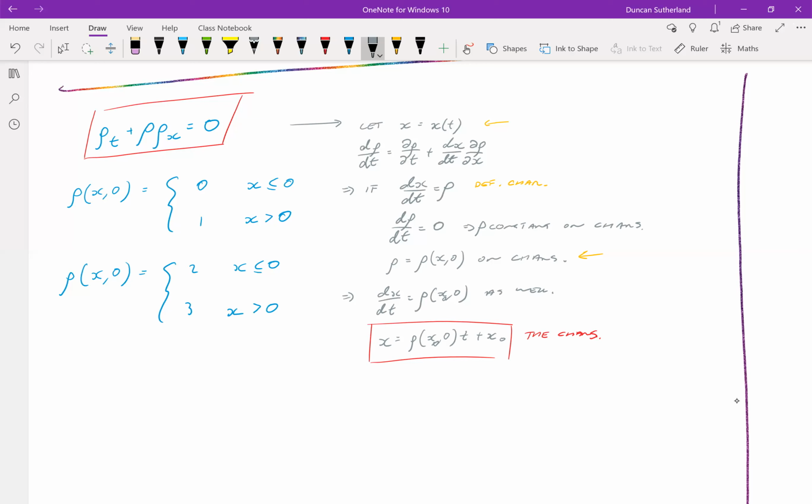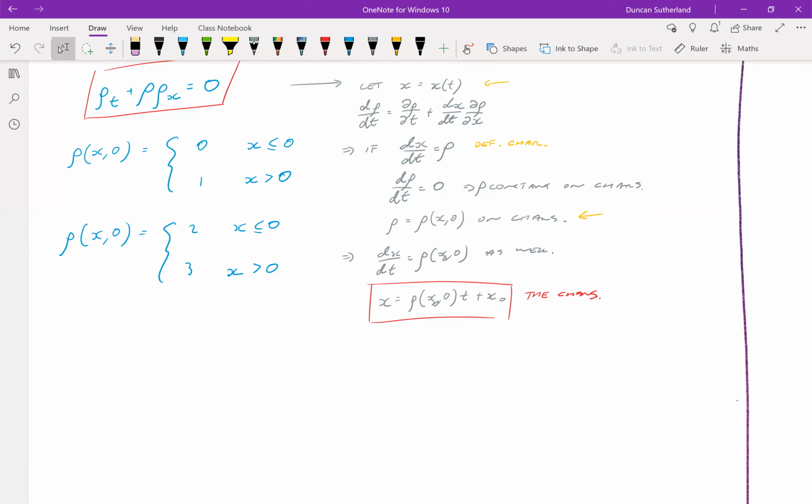Right. So I've got two different initial values of rho here. They're step functions. This one here, if we sketch it out, rho of x is 0, then it jumps, and then it's 1. Okay, so that's the first case, I guess.